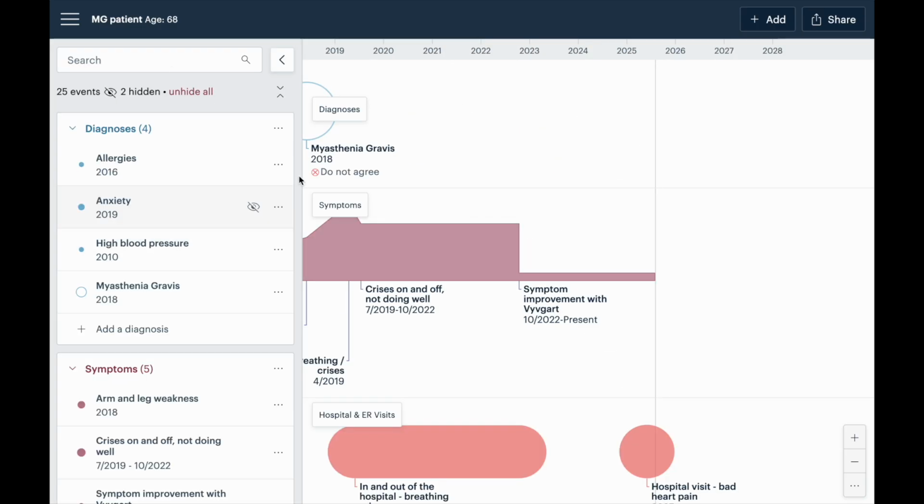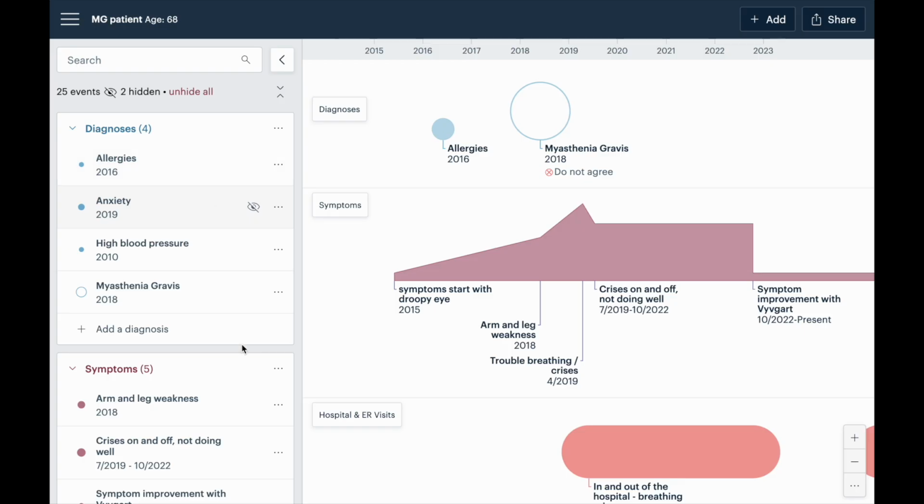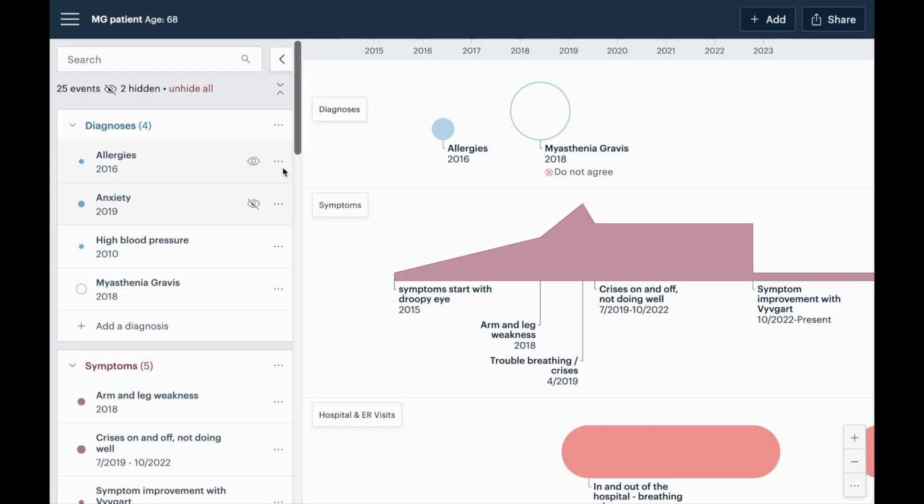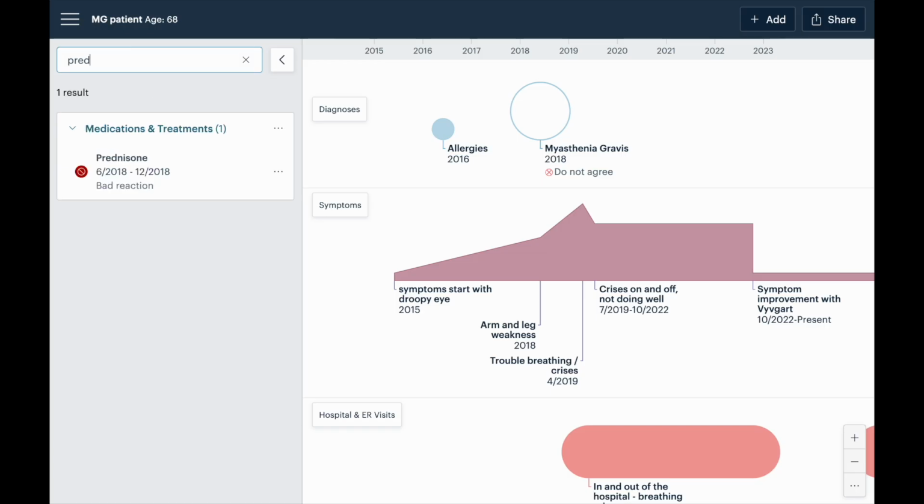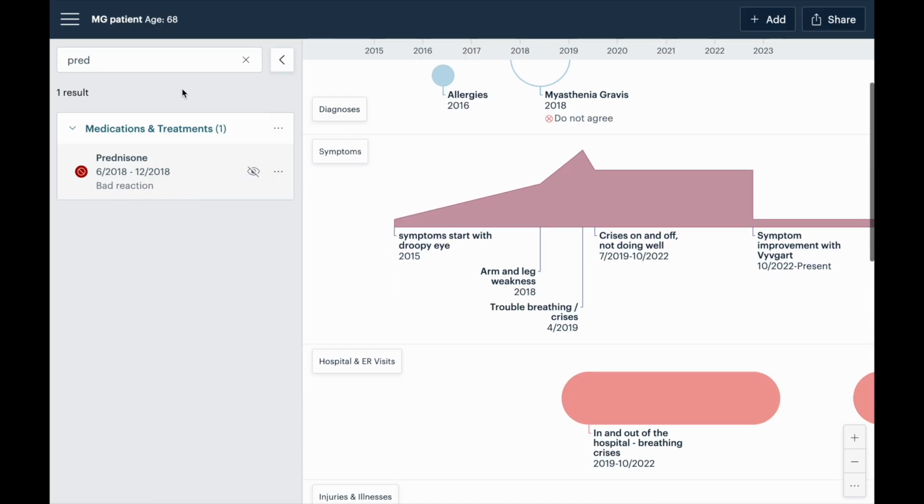We haven't talked too much about this list over here, except that everything that's on the timeline is an event on the list, and you have some options here. And you're able to search. So let's say I want to quickly find prednisone. Let's say for some reason I want to hide it from my timeline. You can hide things from the sidebar either using this eye, or if you're on a touch screen, you can use this menu to hide. And if you hide it, then it just won't show on the timeline.